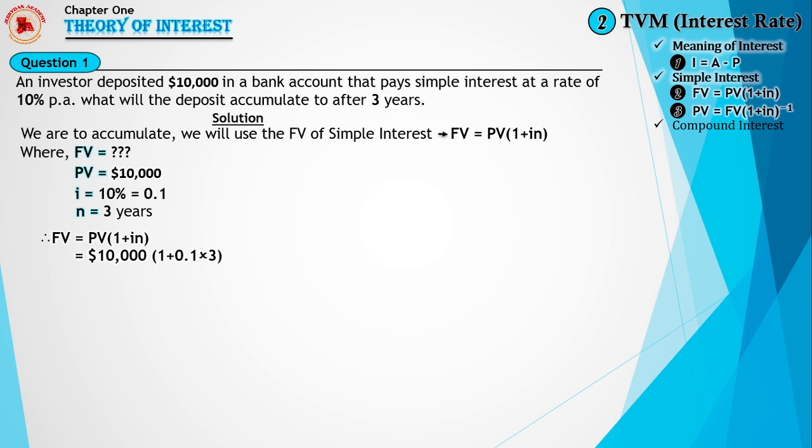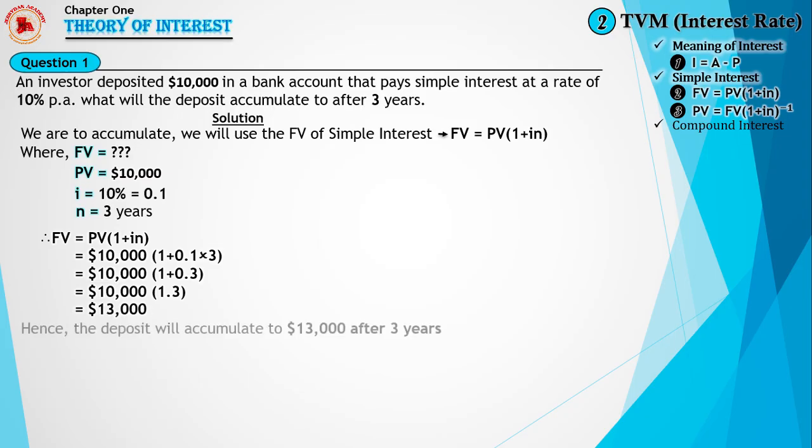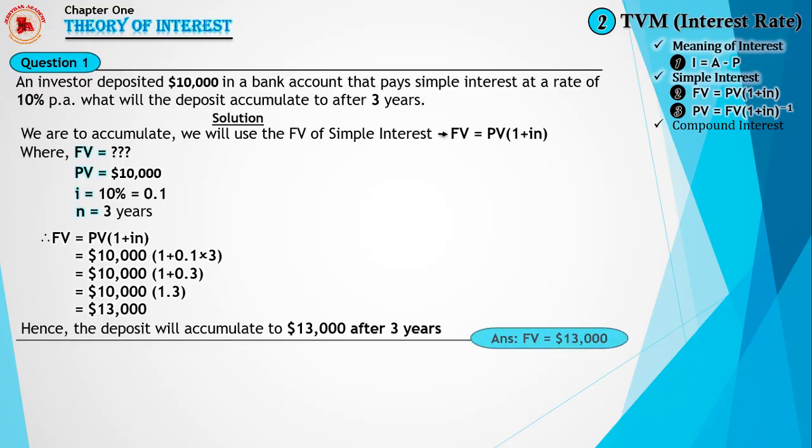Now to solve this, we are going to start with what we have in the parentheses. So 1 + 0.1 × 3 becomes what? 1 + 0.3, where 0.1 times 3 becomes 0.3. And when we add 0.3 to 1, we get 1.3, which makes it $10,000 multiplied by 1.3, and that will give us a total balance of $13,000 for the future value. Hence, the deposit will accumulate to $13,000 after 3 years. Therefore, the future value equals $13,000.